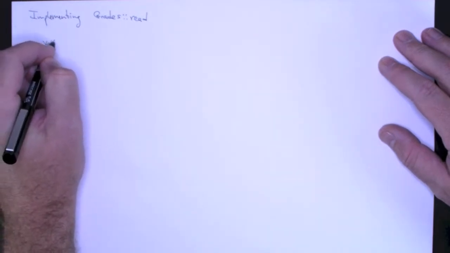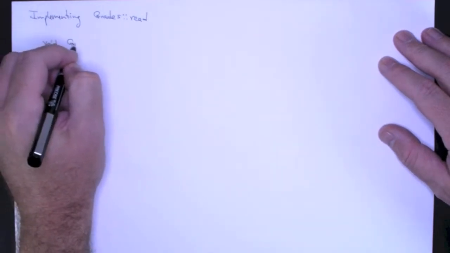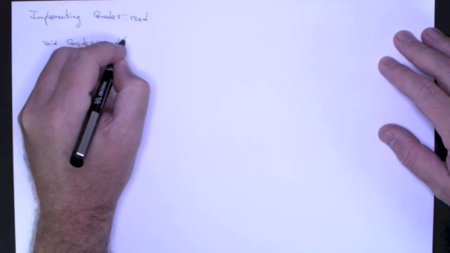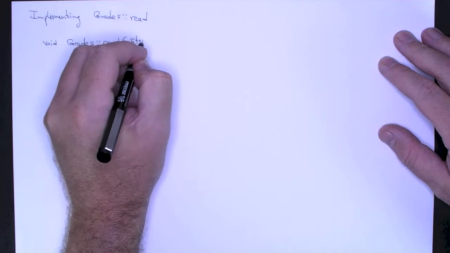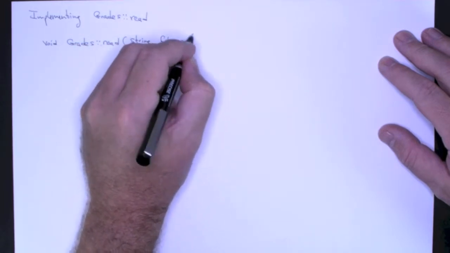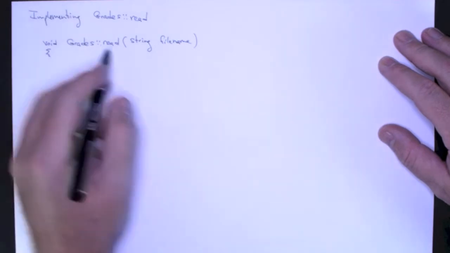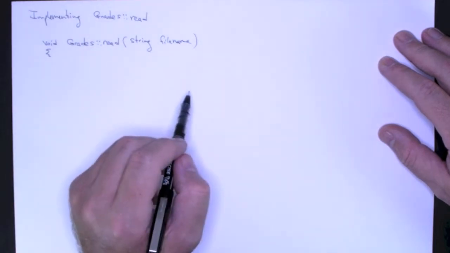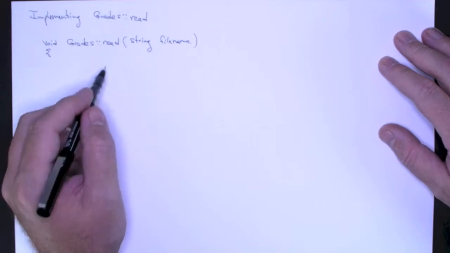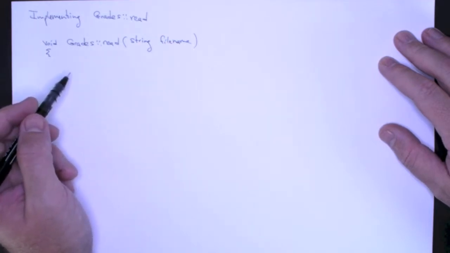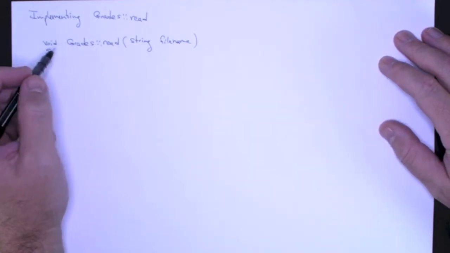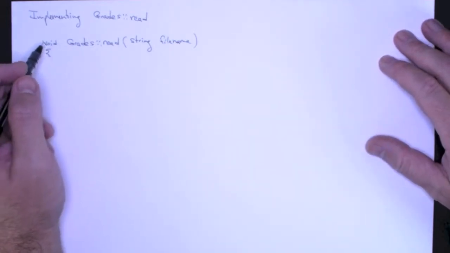And we have two versions of the read method. We have the read method that takes a file name as a parameter. And all this is going to do is open the file name, and then once it opens the file, it's going to pass the input stream to the other read method. And I'm not going to do any error handling. That's something that you can think about.